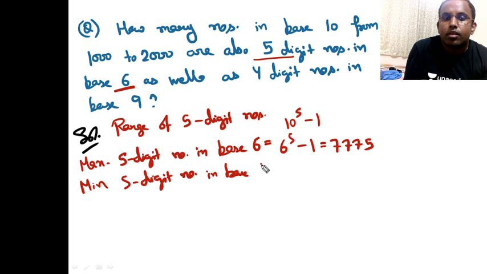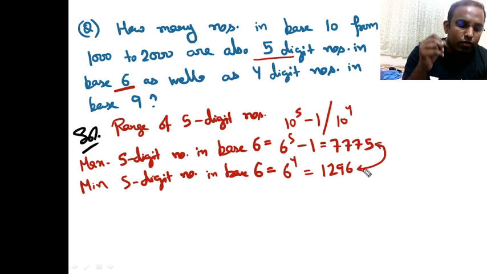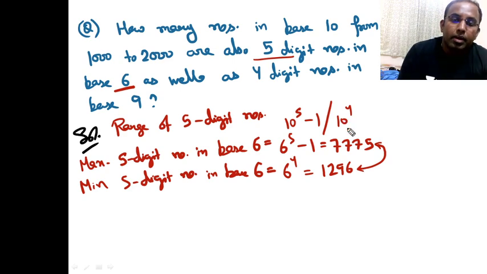And if I calculate minimum 5 digit number in base 6, तो ये क्या होगा? So minimum 5 digit number in base 10 is how much? In base 10 is 10 raised to 4. So in base 6 is what? 6 raised to 4. That is 1296. That means 1296 से लेकर 7775 तक, right? Whatever all these numbers are in base 6, if I convert in base 10, it will become a 5 digit number. ये क्वेश्चन था, ठीक है.